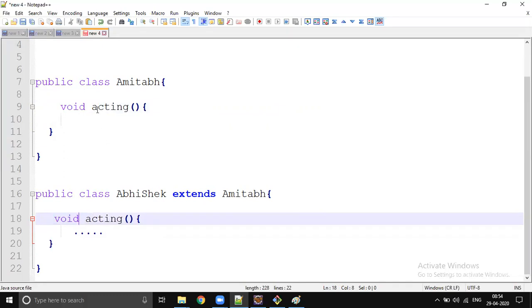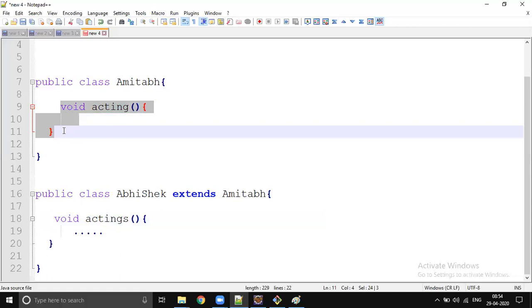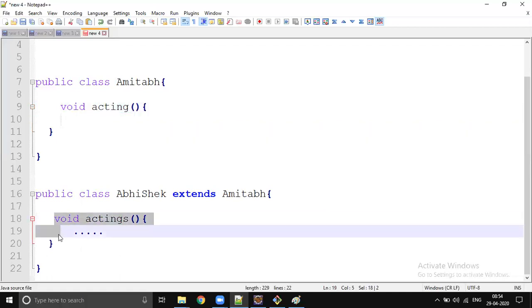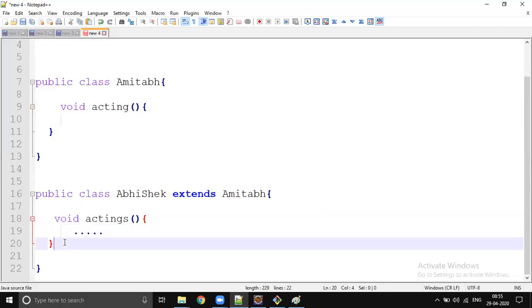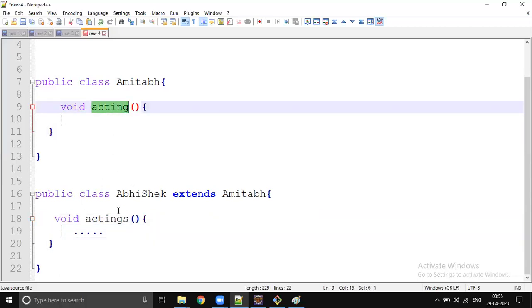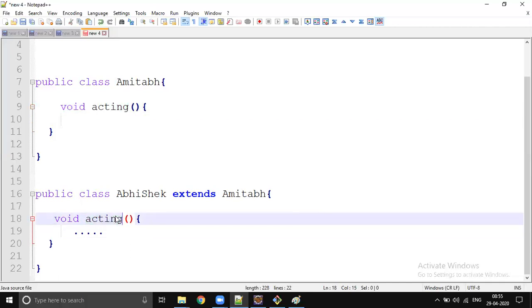And the name of the method, you have to be very careful. If you make a small mistake, like an extra character, underscore, or some number, then these two are not overriding. Java will consider acting as one method and actings as another method. So this is not called override. The name of the method should be the same.